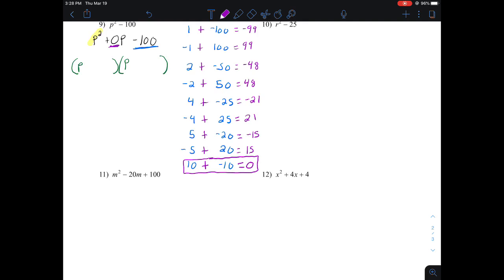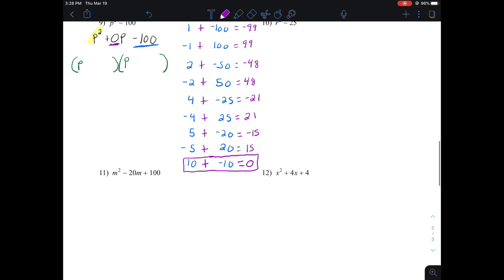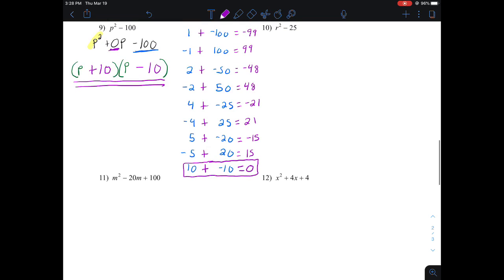So it's the pair of numbers that multiplied together to be negative 100 that added up to be 0. So I can put a positive 10 into one of my factors and a negative 10 into the other. So p plus 10 times p minus 10 is what that original problem, p squared minus 100, would factor to.